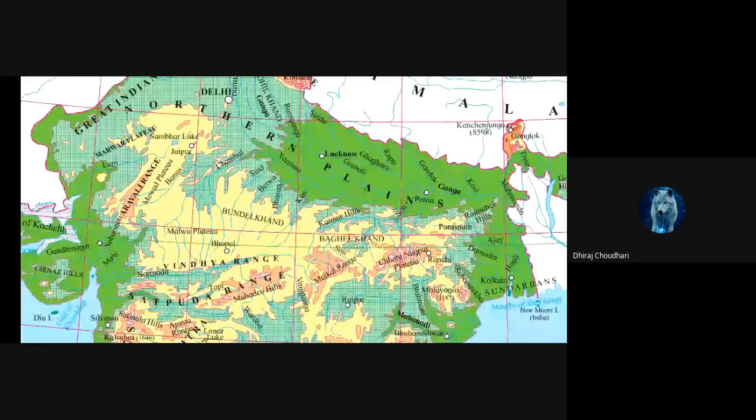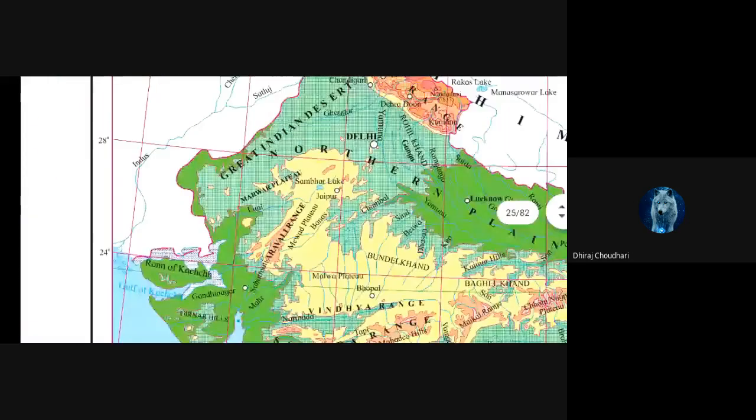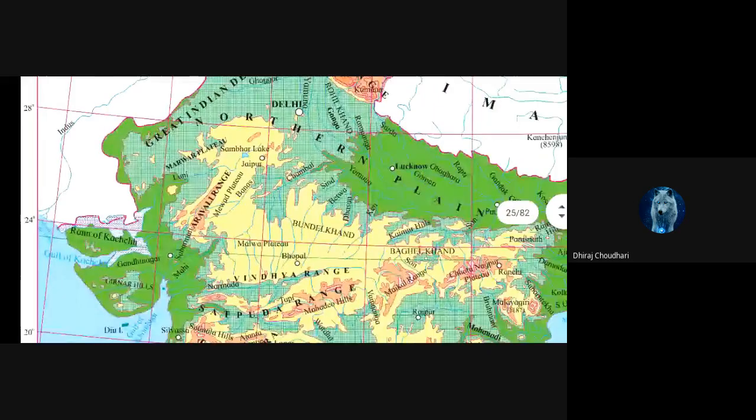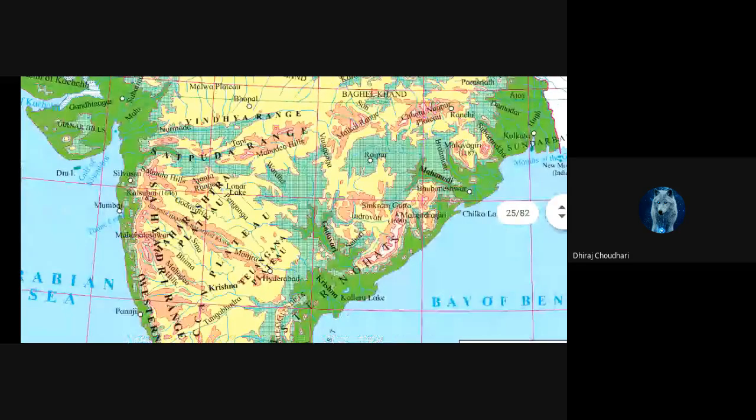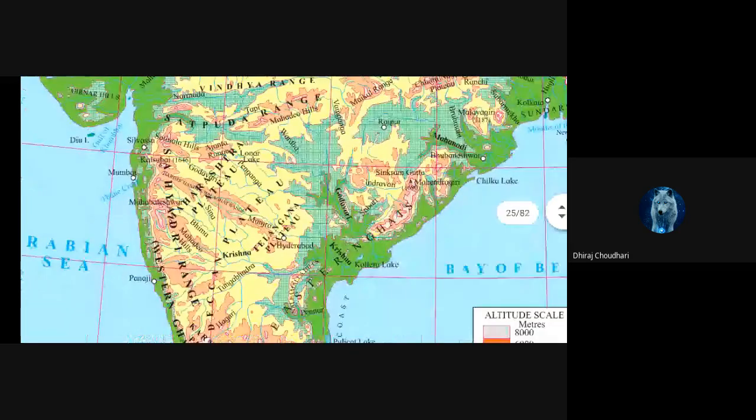See here, Aravali Range, Mewad Plateau. So how many plateaus are there? Mewad Plateau, Malwa Plateau, Bagelkhand, Chota Nagpur Plateau, Mahadev Hills, Ajanta Range, Sahyadri Range, Western Ghats, Deccan Plateau, Maharashtra Plateau, right?